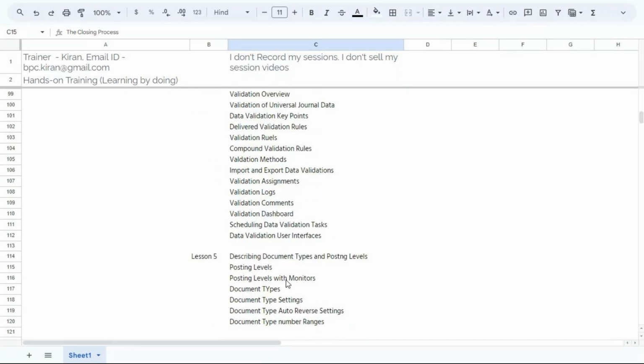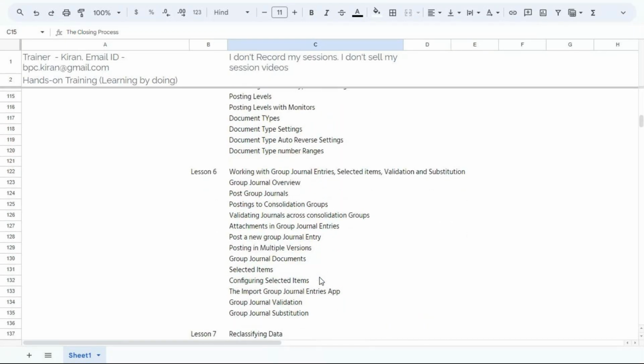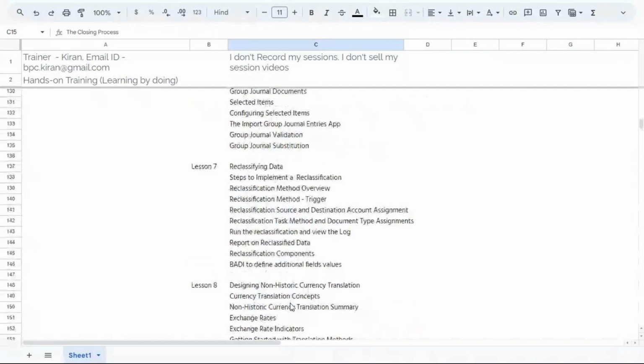After that we are going to understand manual adjustments. When you are performing manual adjustments, if you want any validations and substitution, that also we are going to cover here. Validation and substitution, SAP delivered recently in 2020, so that is also part of the course. And reclassification: some adjustments you want to automate, then you can go with this particular reclassifying the data.